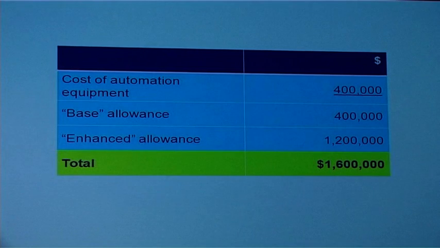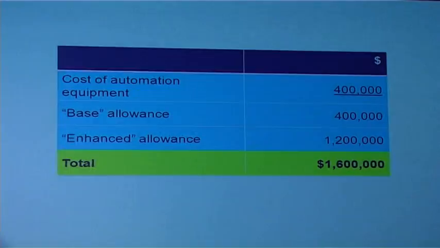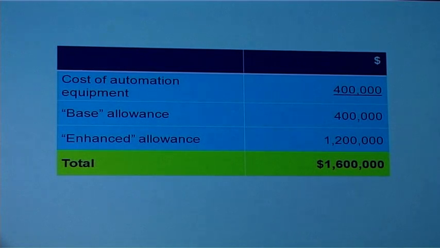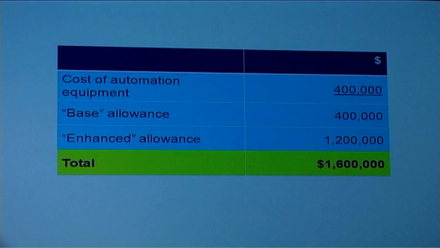So for PIC, that will be known as the base allowance, the 100%. And now we are entitled to another 300% enhanced allowance, 1.2 million, now giving us $1.6 million of total capital allowances. Base allowance, 100%, enhanced allowance, 300%.